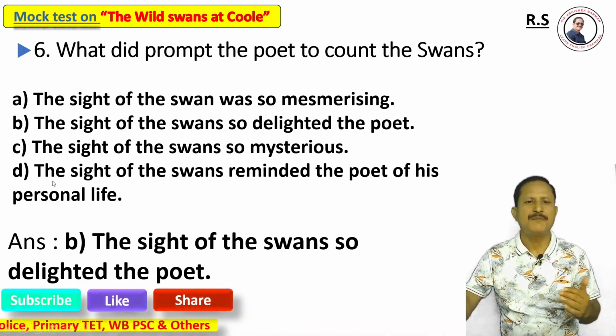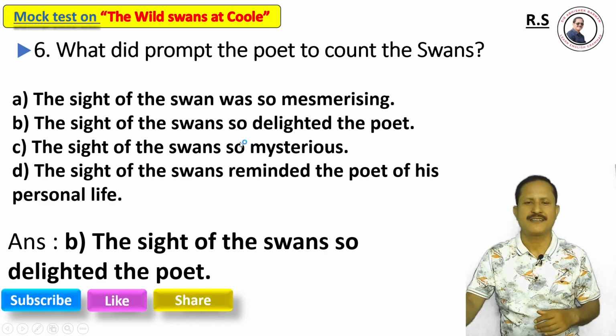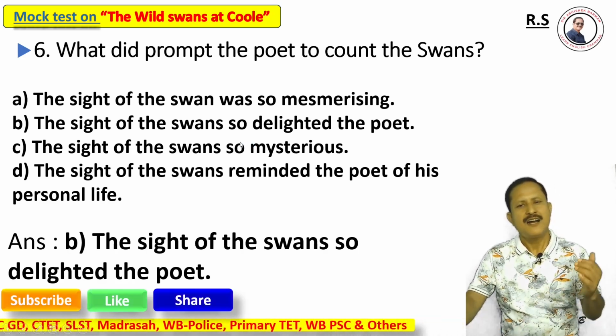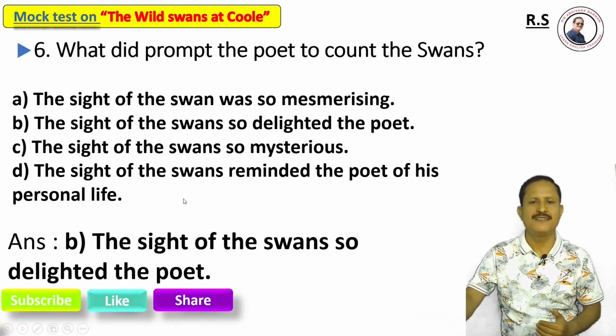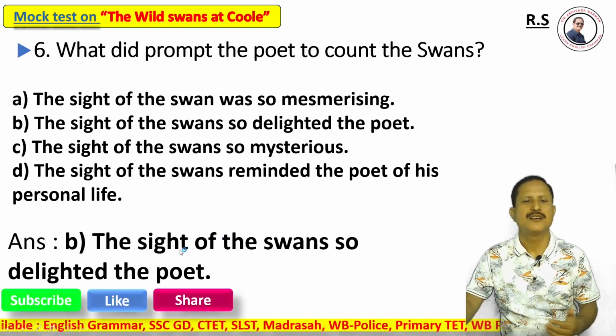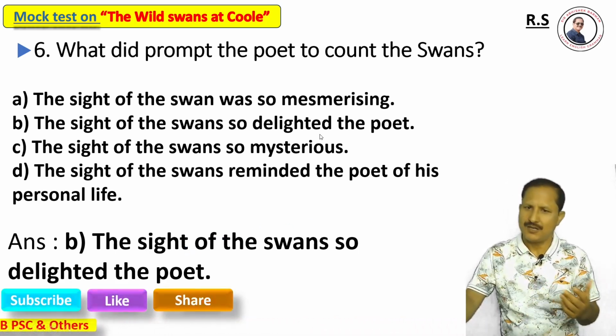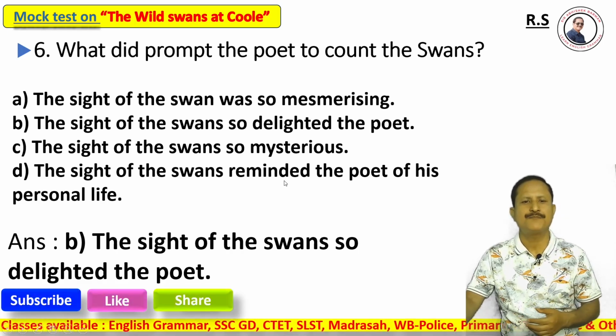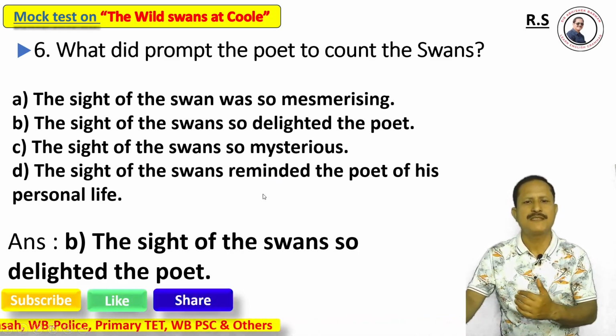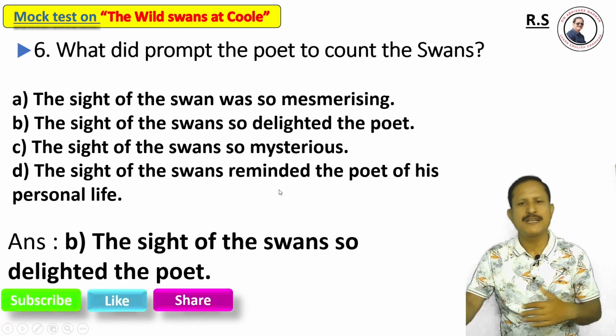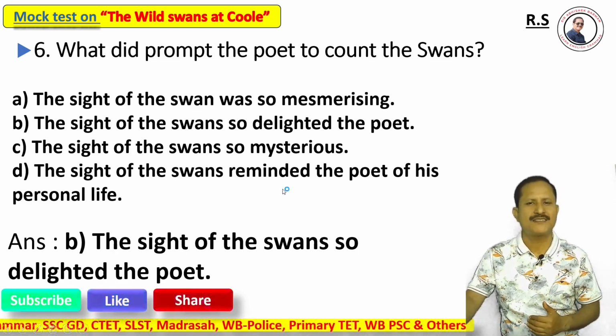All the options A, B, C, D are correct. But the 100% correct answer is B, the sight of the swans so delighted the poet. Almost, the birds were mesmerizing. Sure, the swans are so mysterious. Absolutely, the swans reminded the poet.